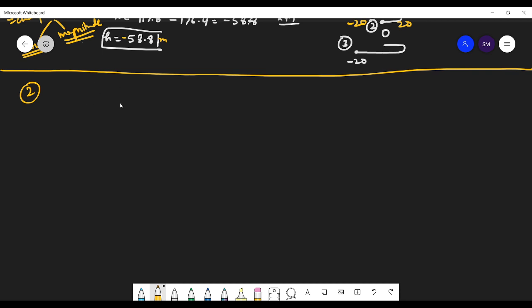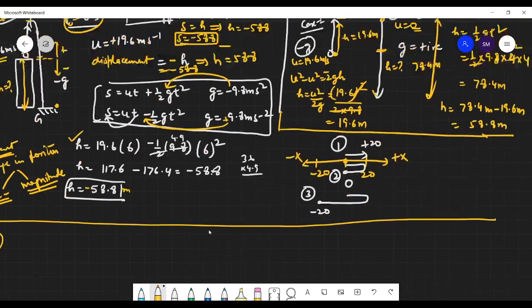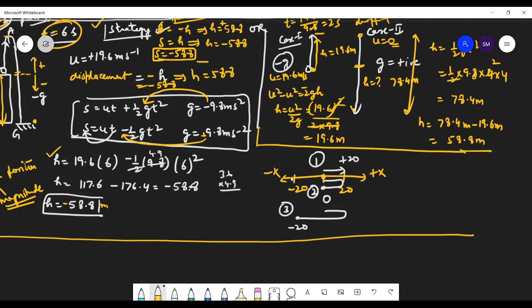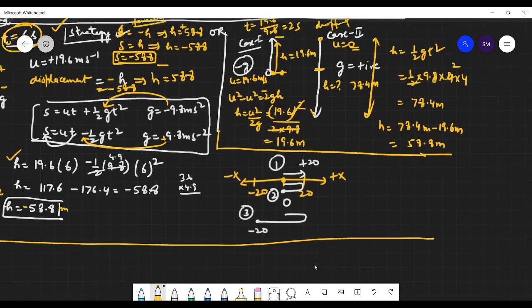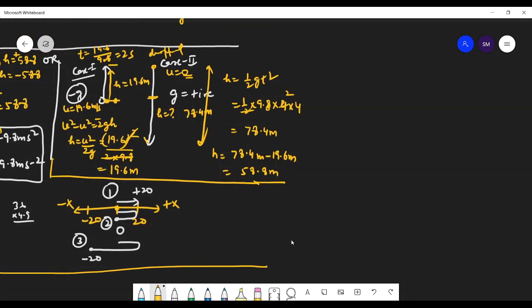So we will not be trying, there was a third way also to do this question. What was the third way? See, time of the flight, 2 seconds up, and the ball will again come back here with the same speed. So if you want to do this question in the third way also, let us do it. See, the ball went up and then it came down. So ball gone up and come down. Again, you can do it in one case or in two cases. That's again your choice. But the displacement will be 0, right? Starting and ending from the same point.